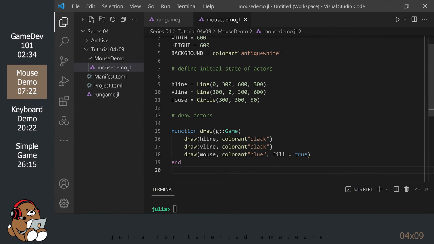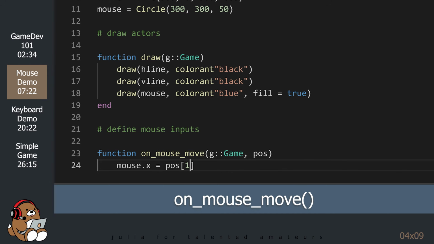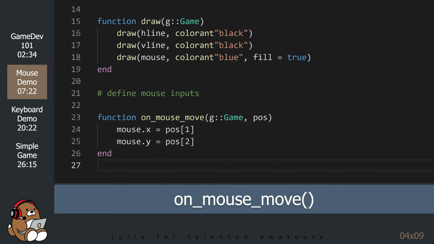Now, let's go back to our mousedemo.jl file and add some instructions that will allow our mouse to interact with our blue circle. The onMouseMove function lets Game 0 know what to do as your mouse cursor moves across the game window. The position input is the horizontal and vertical coordinates of your mouse cursor location in the form of a tuple. By using this code, you're telling Game 0 to place your blue circle at the same horizontal and vertical coordinates as your mouse.